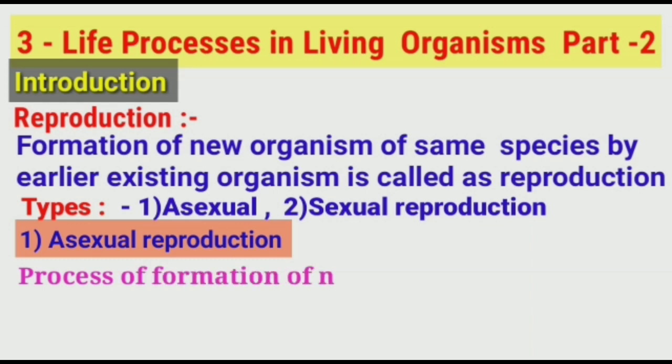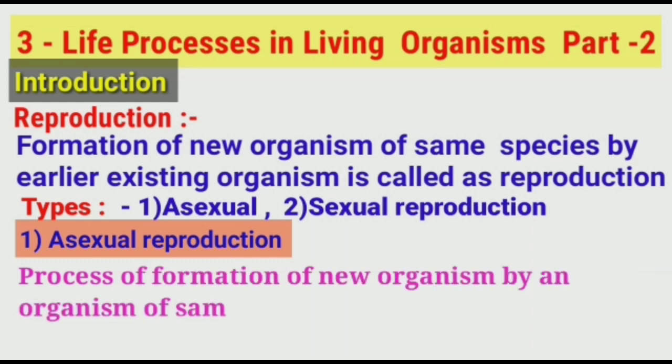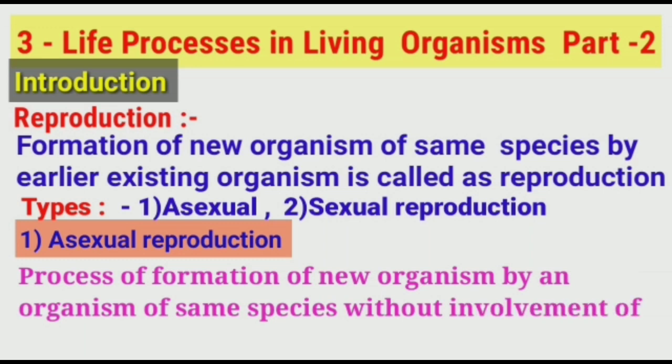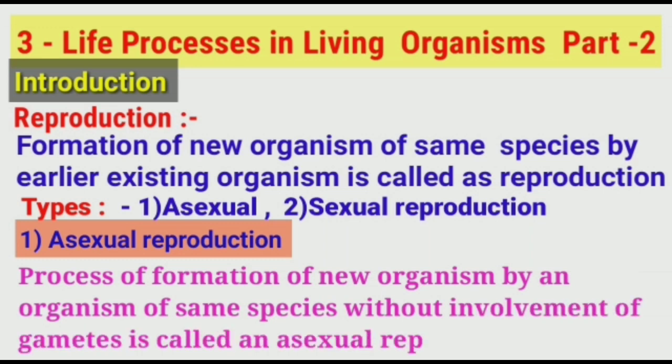The process of formation of a new organism by an organism of the same species without involvement of gametes is called asexual reproduction. A gamete is a reproductive cell which is involved only in sexual reproduction. As this reproduction does not involve union of two different gametes, the new organism has exact genetic similarity with the reproducing organism. This is uniparental reproduction. Means only one parent is required for asexual reproduction.